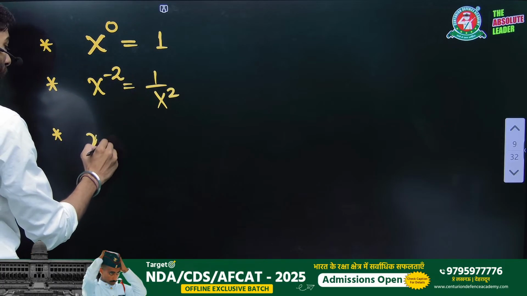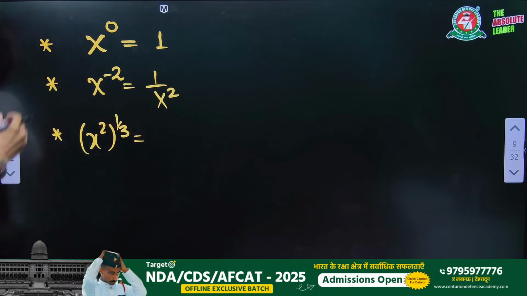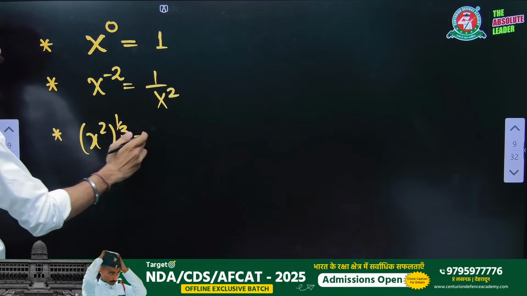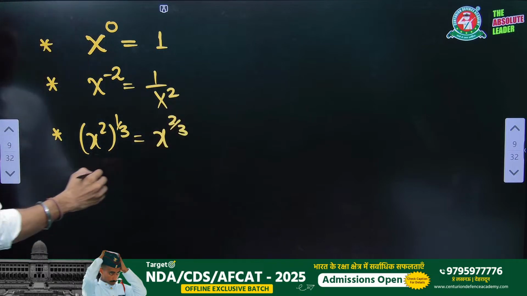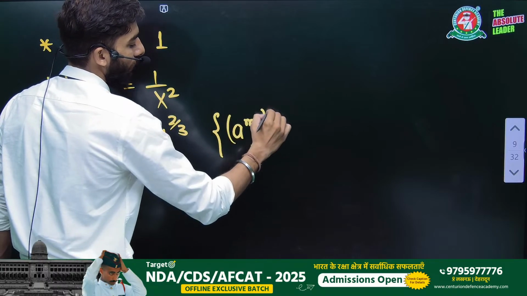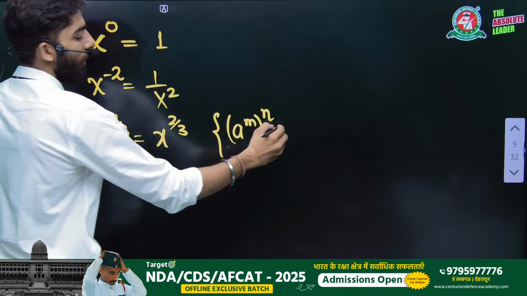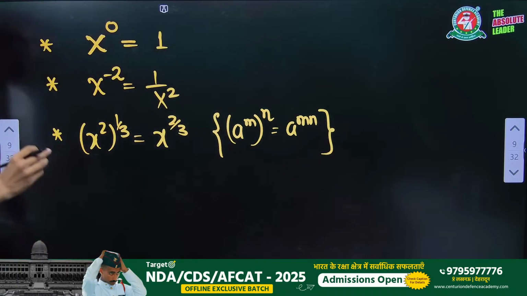Similarly, if we write x square to the power 1 by 3, then you just have to multiply the powers, so it is x to the power 2 by 3. And if there is written a to the power m, or whole to the power n, then you multiply the powers: a to the power mn. You just have to do this simple basic thing, right?